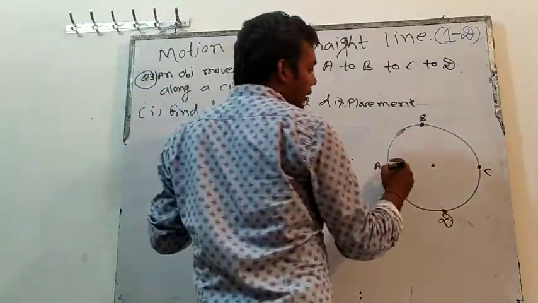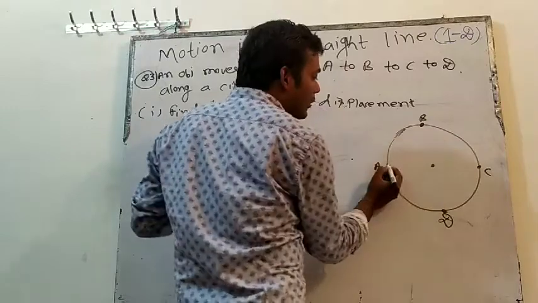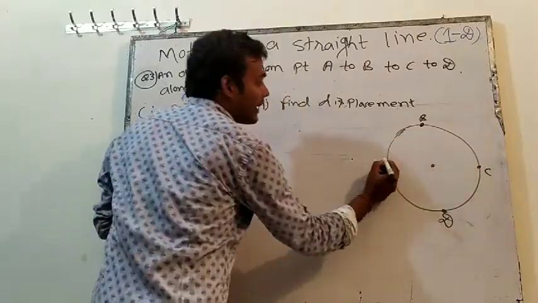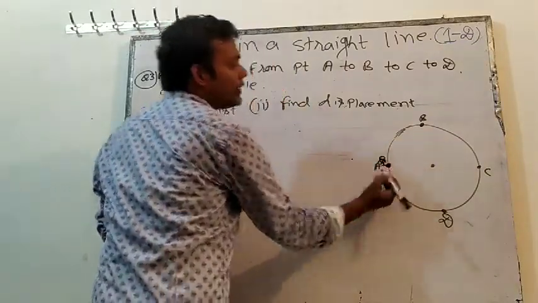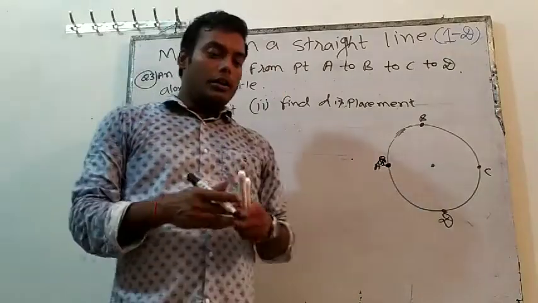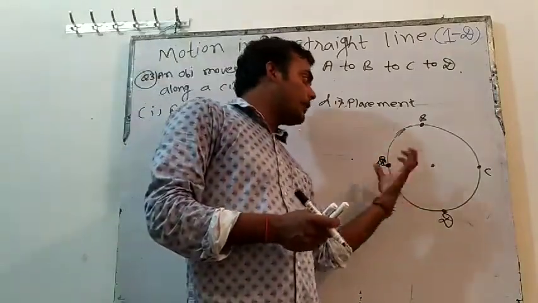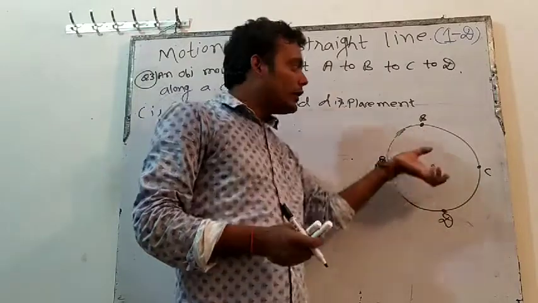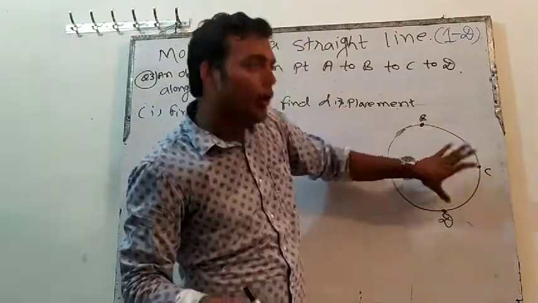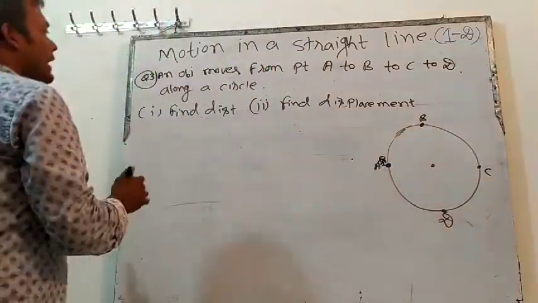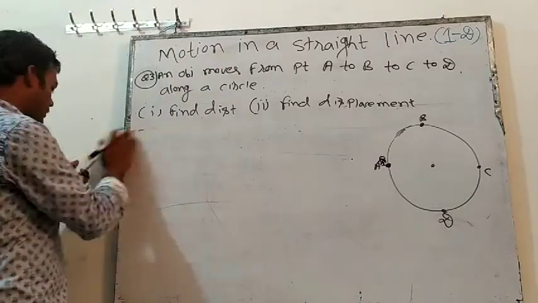Then we have to find distance and displacement. So see, it is going from A. A is our starting point. Bahubali is here, and D is our final point. So this is 3/4 of the circle now. 1/4, 2/4, 3/4. I am solving the first question.